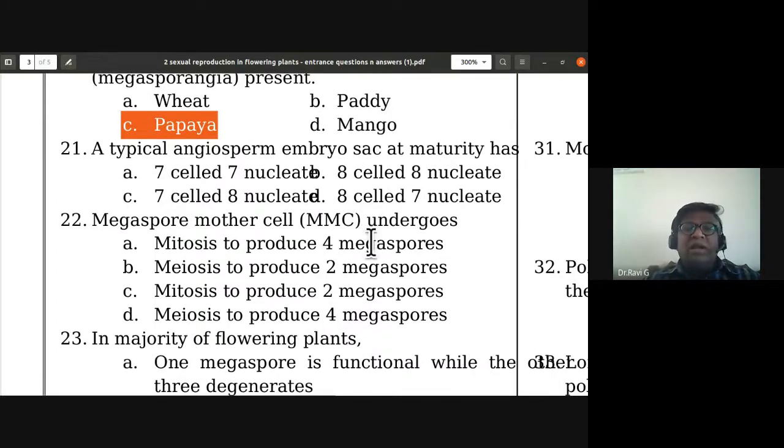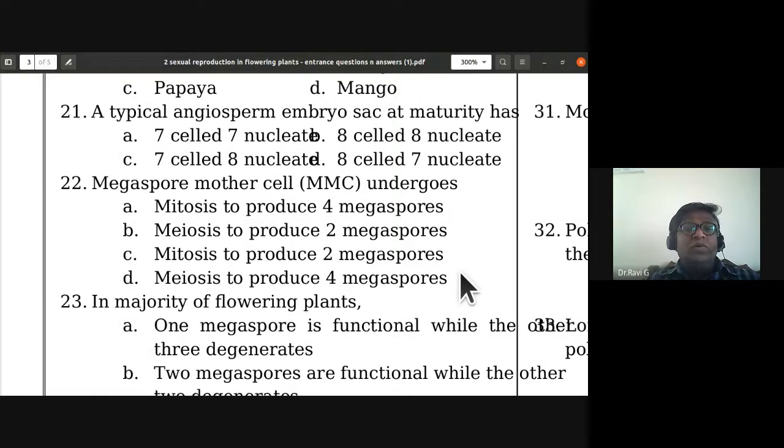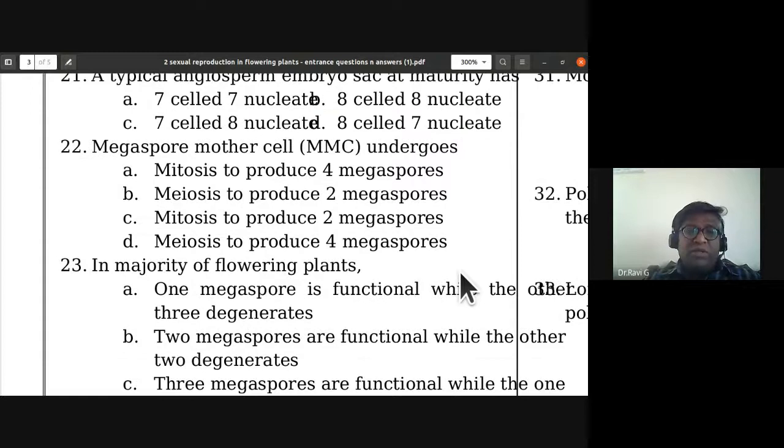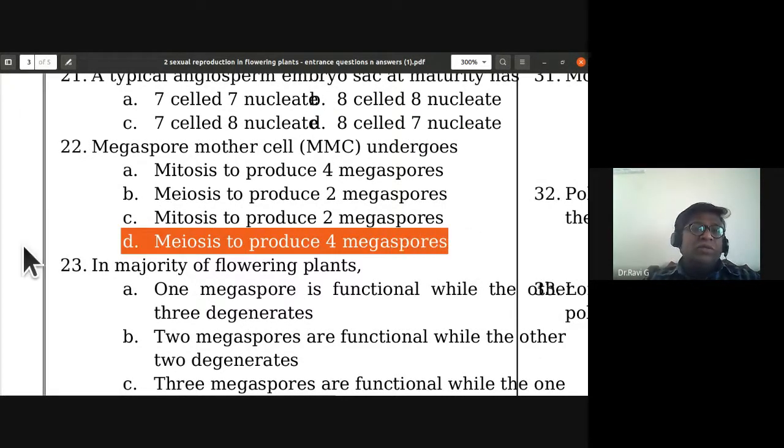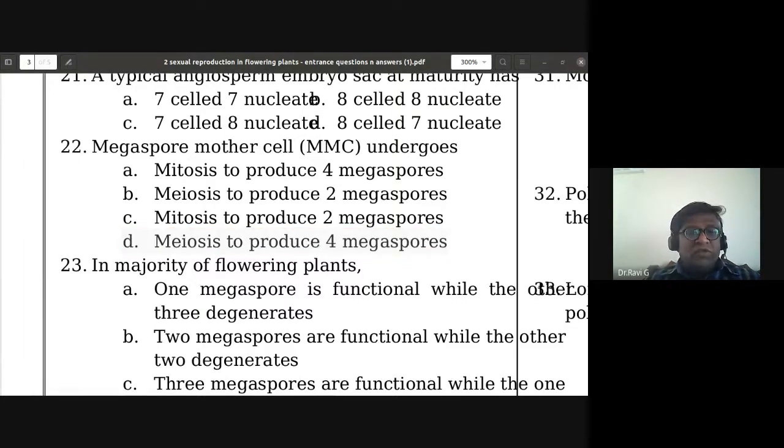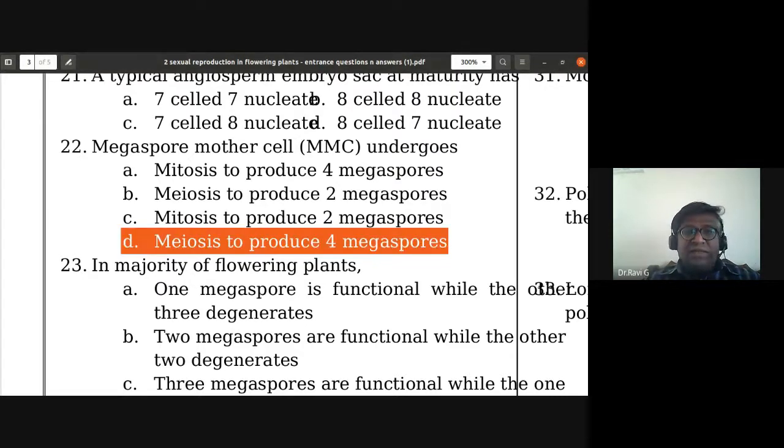So 21st, a typical angiosperm embryo sac at maturity has 7-celled, 8 nucleate. Okay, C is the correct answer, 7-celled, 8 nucleate. So the megaspore mother cell, MMC, undergoes meiosis to produce 4 megaspores. So 22D is the answer.